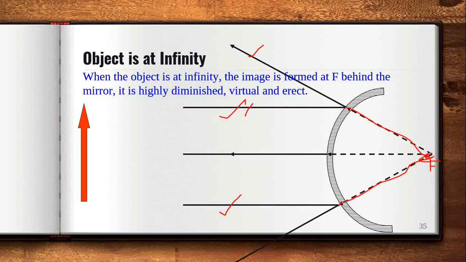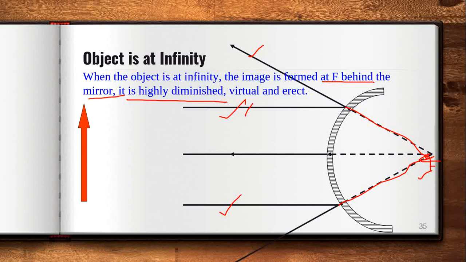That means the image is formed at the principal focus behind the mirror, and it is highly diminished. Why? Because the intersection point is almost on the principal axis, so the distance between the principal axis and the point of intersection is almost zero. That's why the image is highly diminished.